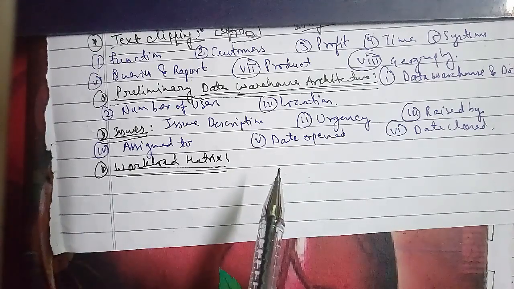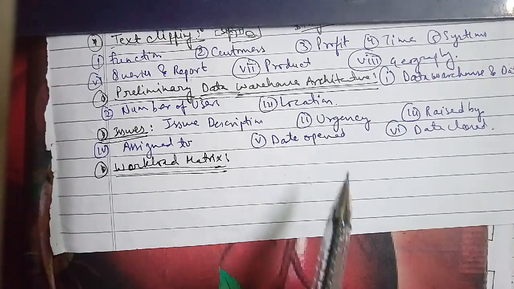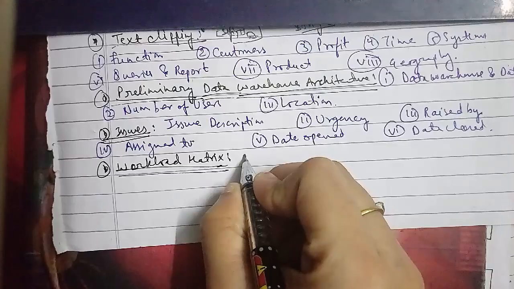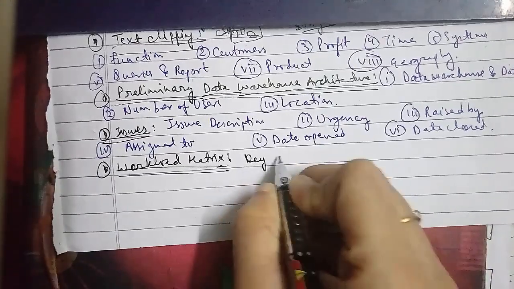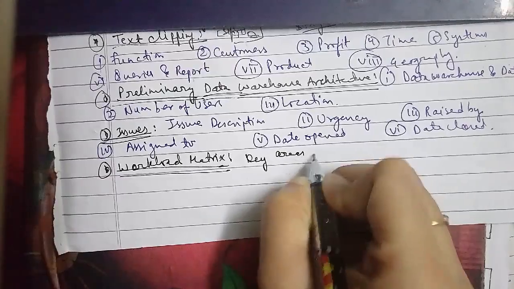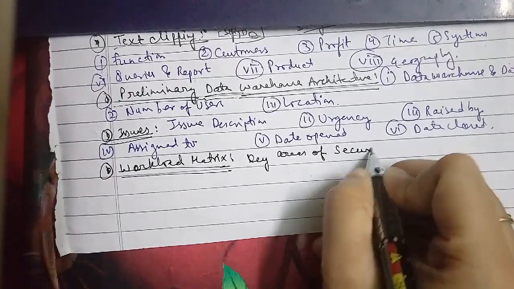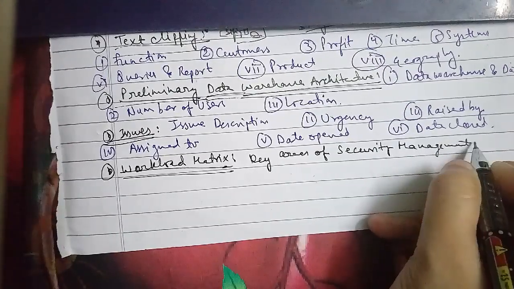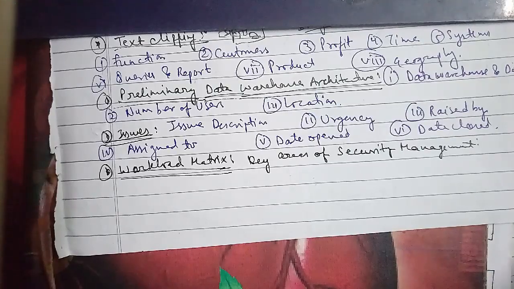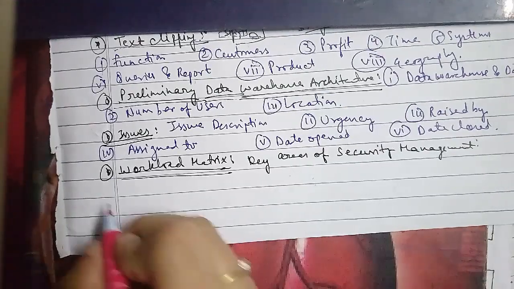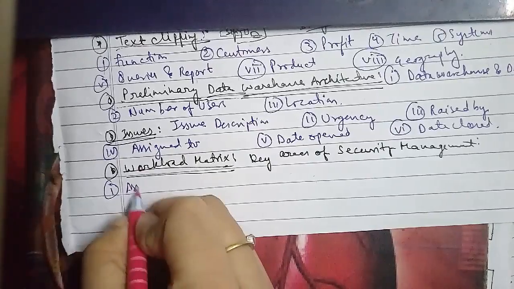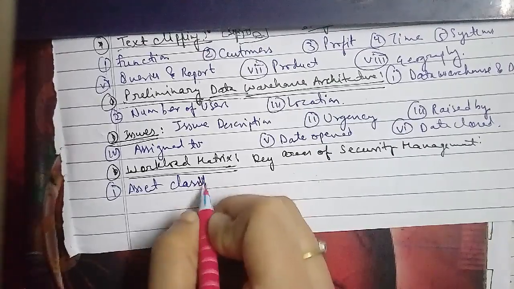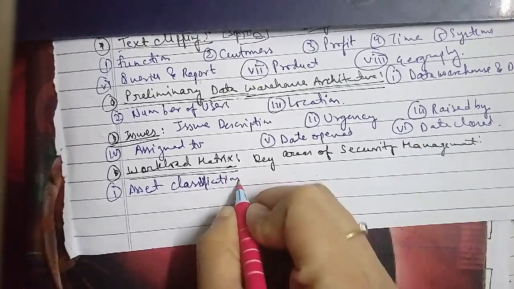Now we'll discuss another question, that is to give some factors during selecting the backup mechanism, and we'll talk about it. Now we'll discuss: list the two main schema design techniques. So we have the two main design techniques. The first we have is normalization. The second we have is dimensional modeling.